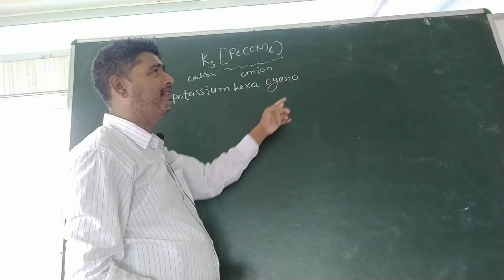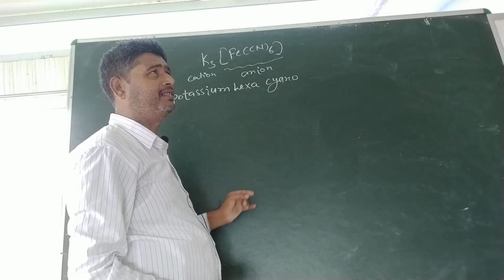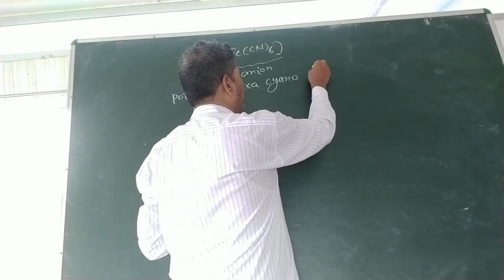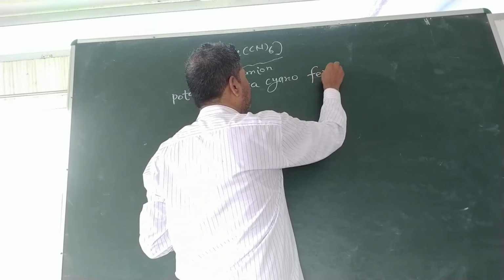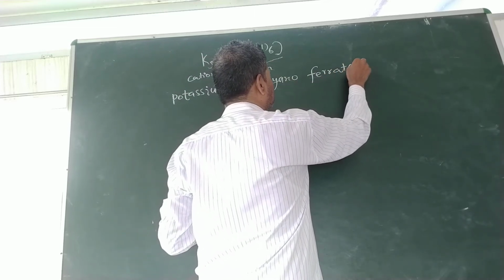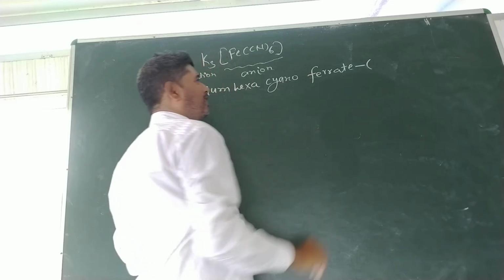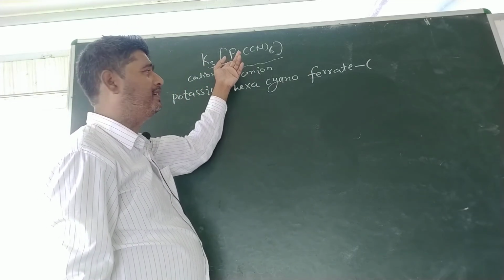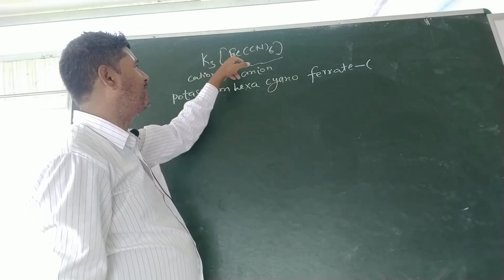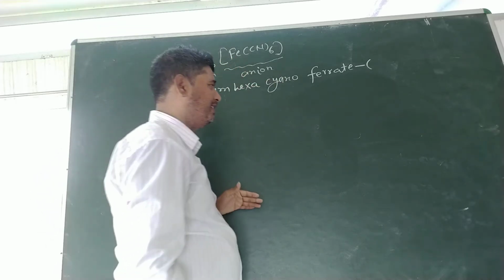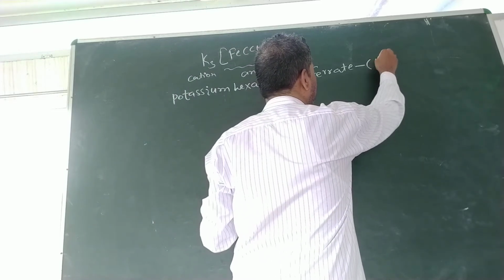So we will write ferrate, not ferrous. Ferrate, being the negative character of the sphere. After this, the oxidation number or oxidation state of the central atom Fe will be written. So here the oxidation state of Fe will be 3. So we will write third.